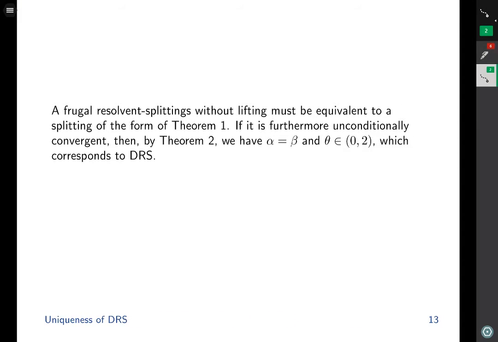The proof immediately follows from Theorem 1 and Theorem 2. A frugal resolvent splitting without lifting must be equivalent to a splitting of the form of Theorem 1. If this resolvent splitting is furthermore unconditionally convergent, then by Theorem 2 we have alpha equals beta and theta between 0 and 2, and this case corresponds to DRS.